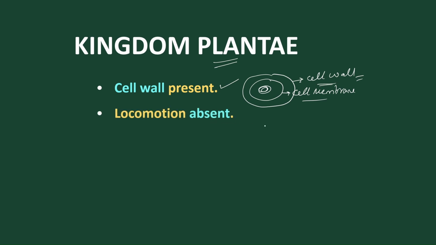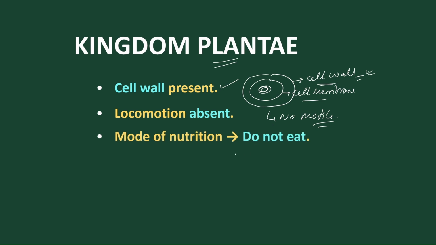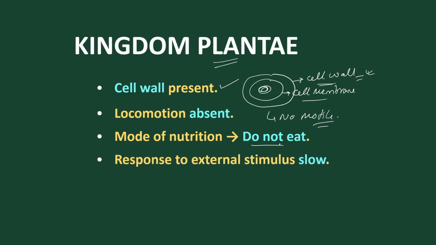But in plants locomotion is absent, meaning plants are non-motile, for which they have the cell wall. As the cell wall can withstand all types of seasons, plants can survive in all kinds of seasons. So locomotion is absent. And as for the mode of nutrition, plants never eat. They are not holozoic. They are mostly photosynthetic and autotrophic. They prepare their food, but they never eat.